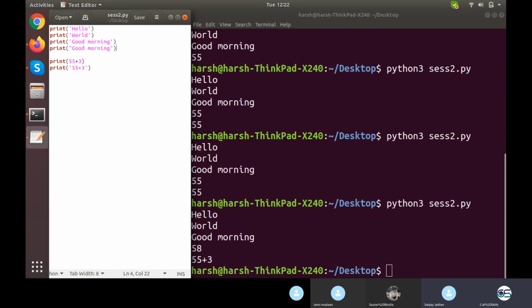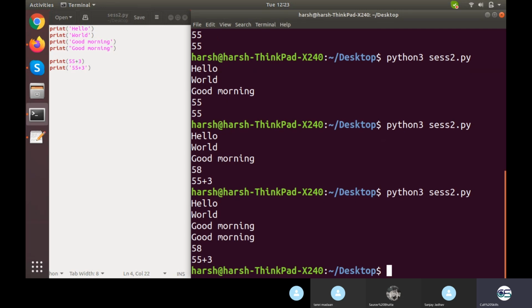Okay, so in C++, when any string is enclosed with a single inverted comma, that is basically not a string, that would be considered as a single character. So there are different data types of being a character and being a string. According to C++, this should be a character and this should be a string, but right here it is exactly the same and it will remain the same, and this will be good morning, guys. Nothing changed. Whatever sort of operations you want to go into it, it will remain the same.